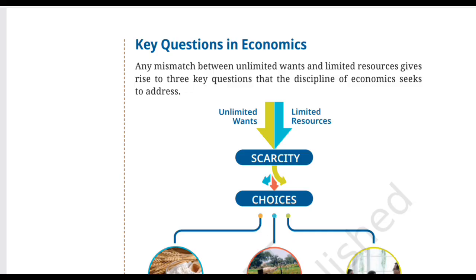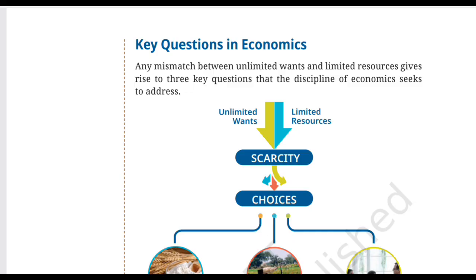Let me give you a situation. Imagine you are the captain of a school canteen. You have limited money, limited ingredients, and limited workers, and thousands of students with different tastes. Now you have to make three different decisions. What should I make? Sandwiches, idlis, pizzas, or fruit bowls? How should I make them? More workers, more machines, better technology? And finally, who am I making them for? Primary students, senior students, teachers, or for everyone?